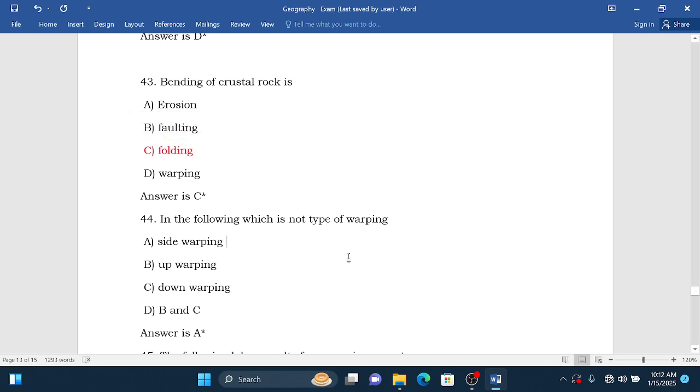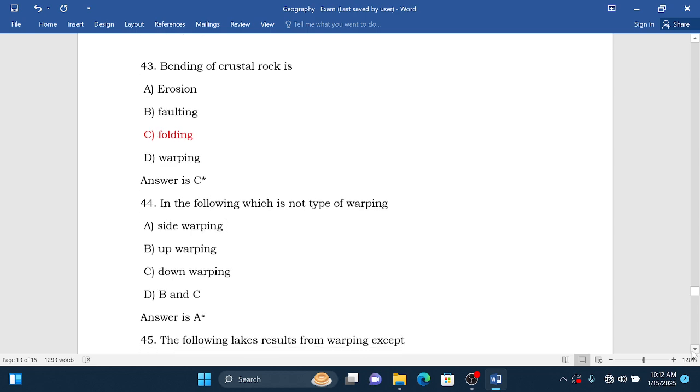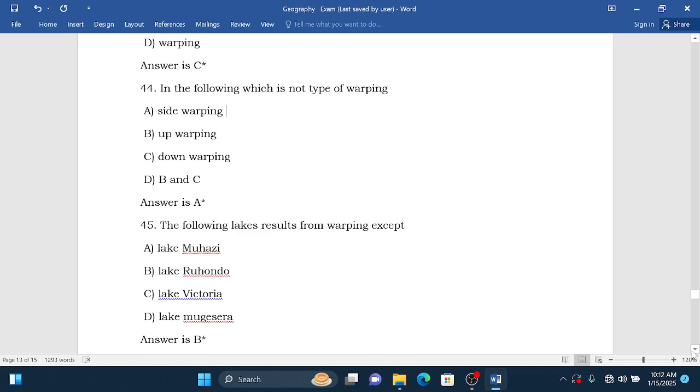Then 44. Which one of the following is not a type of warping? Side warping, up warping, down warping. B and C are types of warping. The answer is A, because side warping does not exist. We normally have two main types of warping, up warping and down warping.